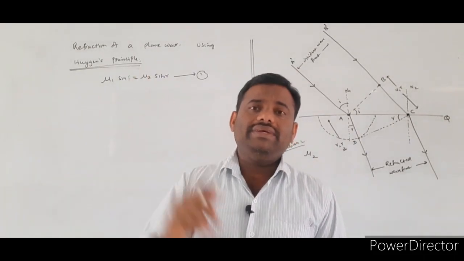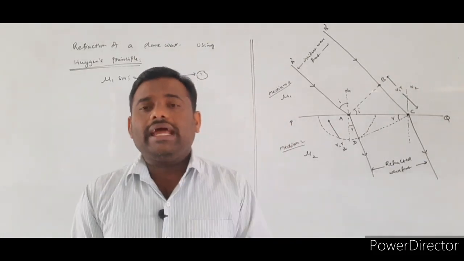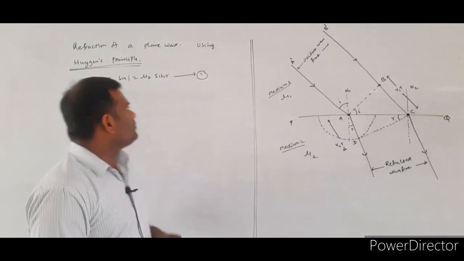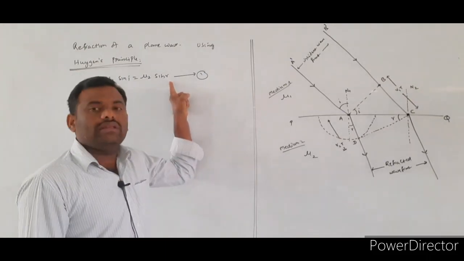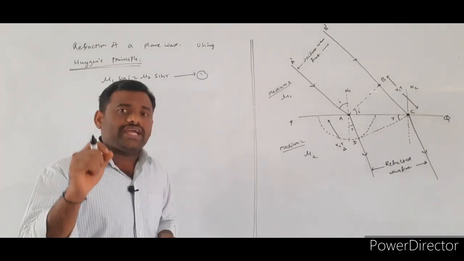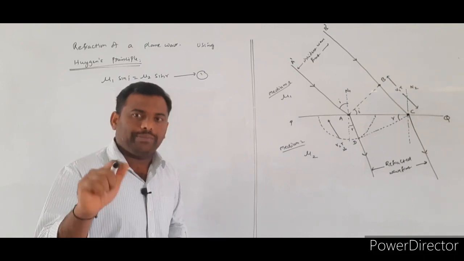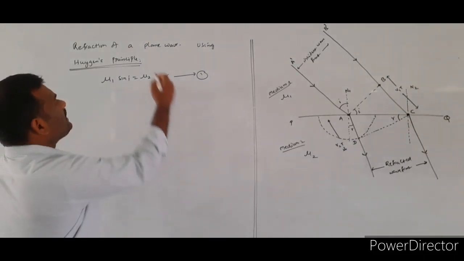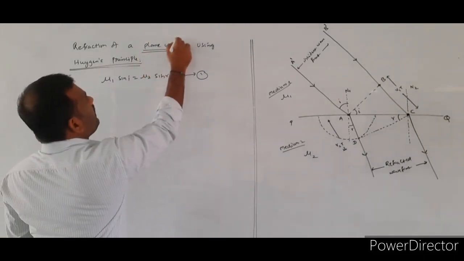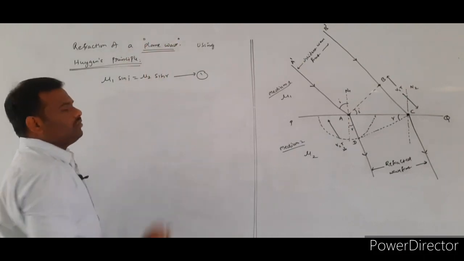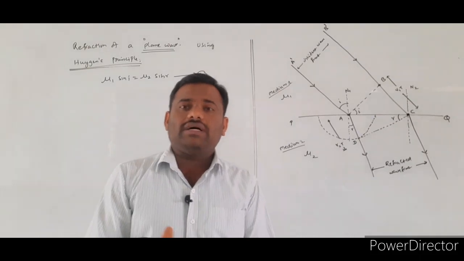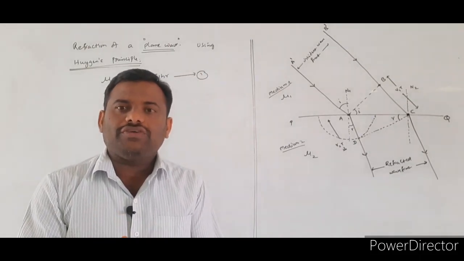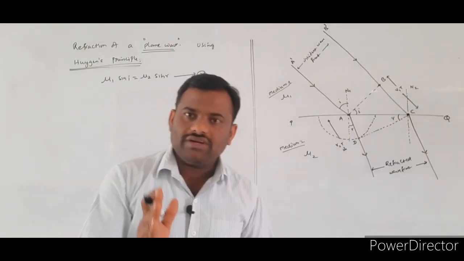And what are i and r? In ray optics, we said that if a light ray undergoes refraction, i denotes the angle of incidence for the incident light ray, and small r denotes the angle of refraction. But in wave optics, we are discussing the refraction of a plane wave. Refraction of a plane wave. So instead of the light ray, a plane wave front will be considered.